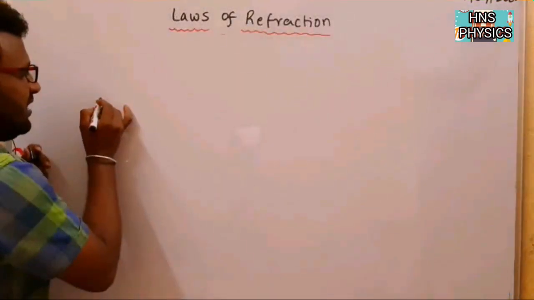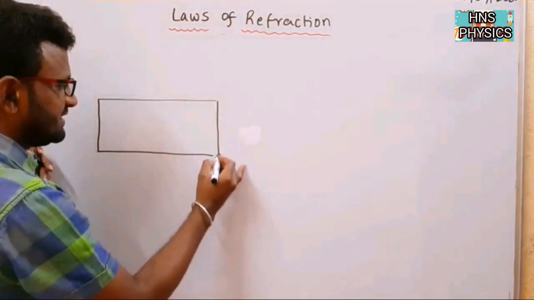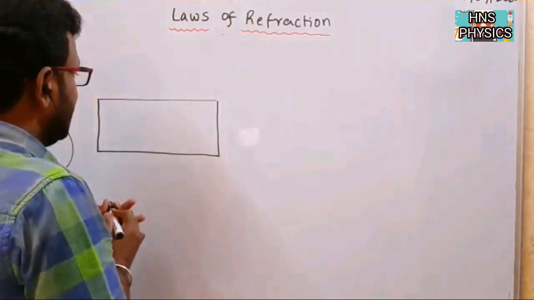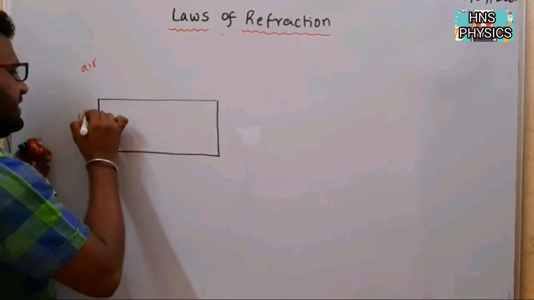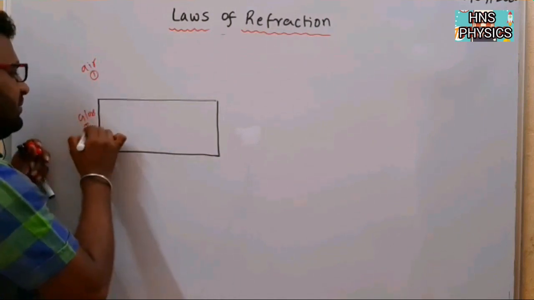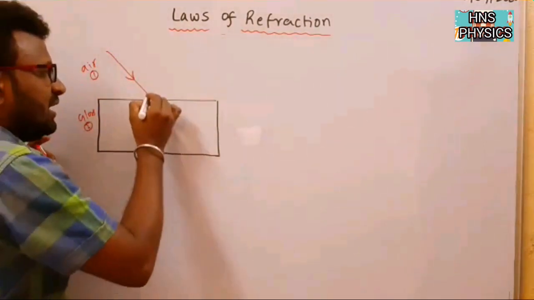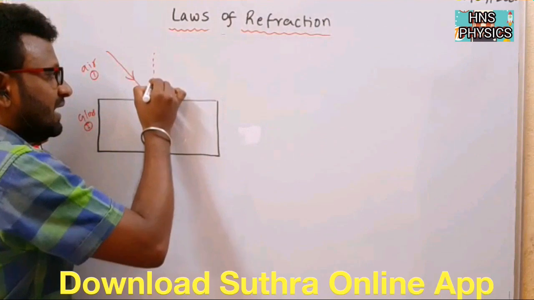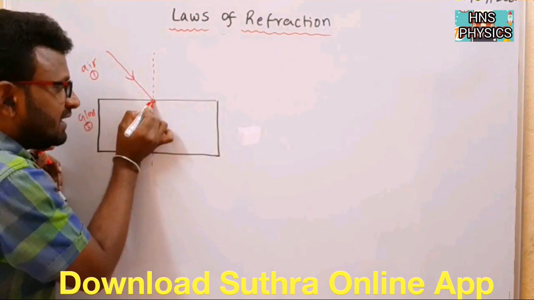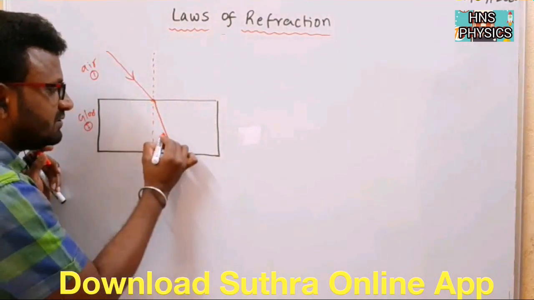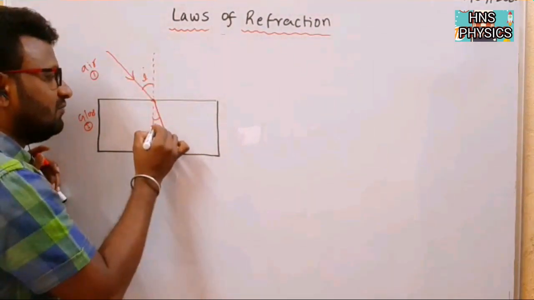According to the first rule of refraction of light, when a ray is passing from air to glass, this is the air and this is the glass. That means this is medium 1, this is medium 2. When the ray is passing from air to glass, if I draw the normal line where that ray is incident on the glass slab, we already know the ray bends towards the normal. This is called angle of incidence and this is called angle of refraction.